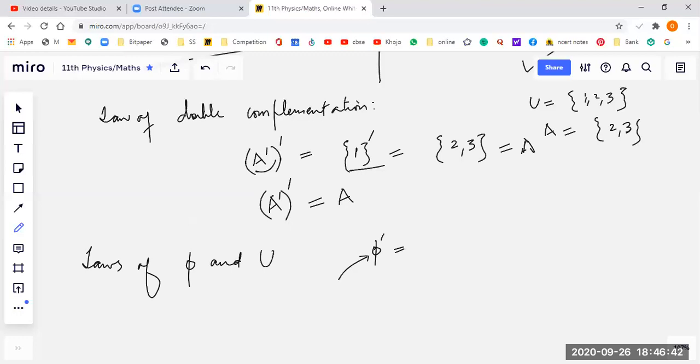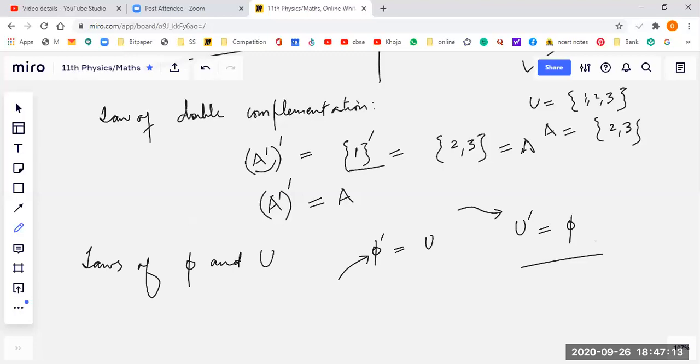Complement of null set means all the elements which are not in the null set but which are there in the universal set. That means this is equal to U. Done. What is the meaning of this, Amitoj? Complement of universal set. That is all the elements of this universal set which are not contained in that universal set, which is correct. That is equal to the null set.